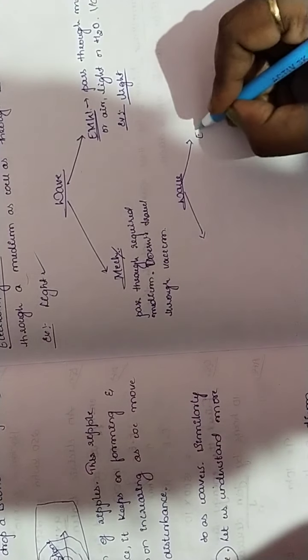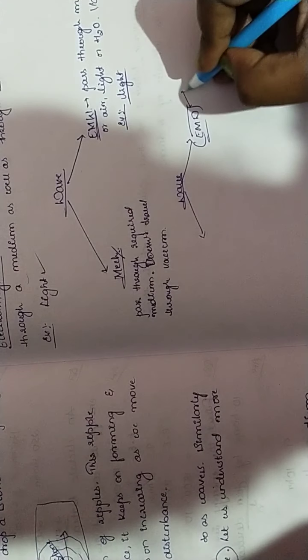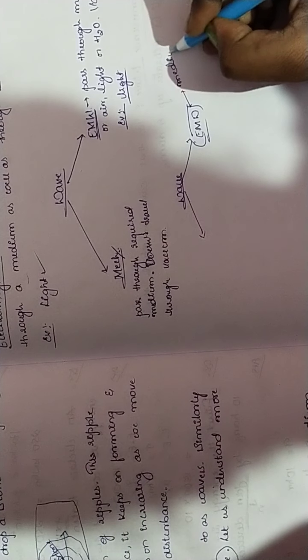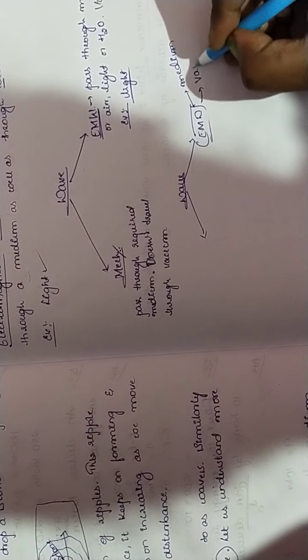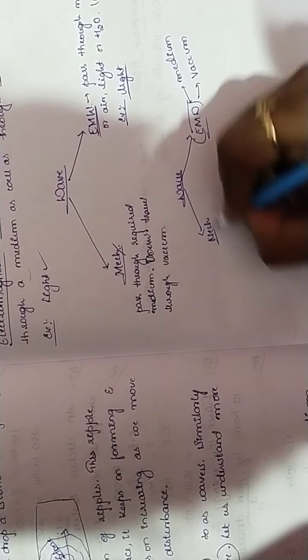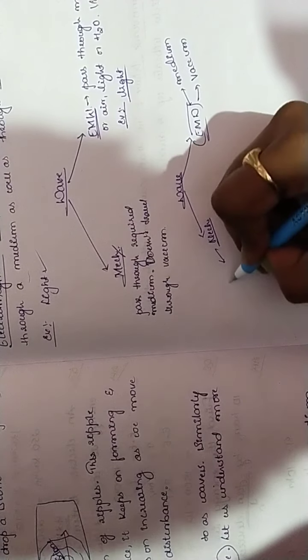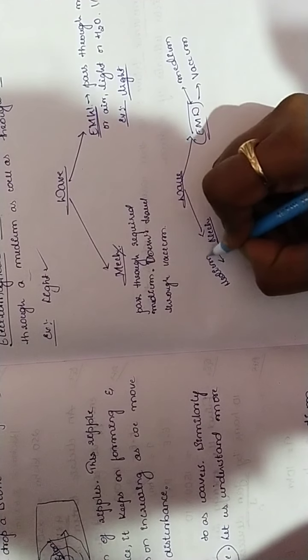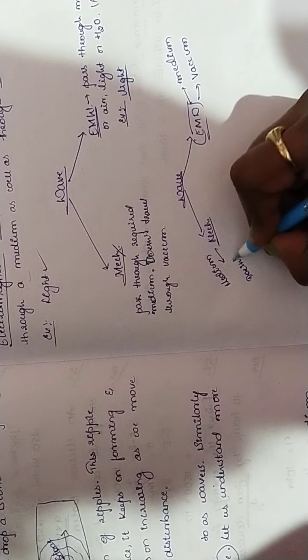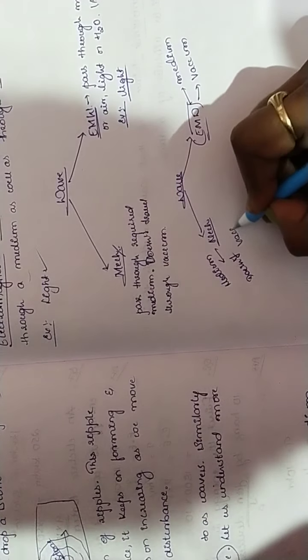EMW, electromagnetic wave, can pass through medium as well as vacuum, whereas mechanical wave passes through medium but does not pass through vacuum. Got it, children? This is the simplest form to understand.